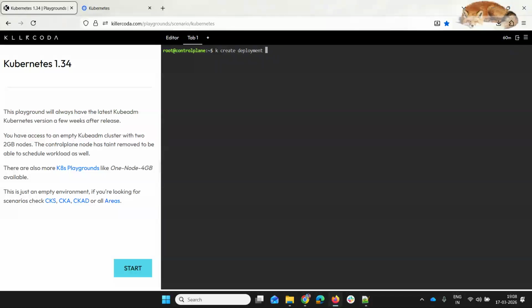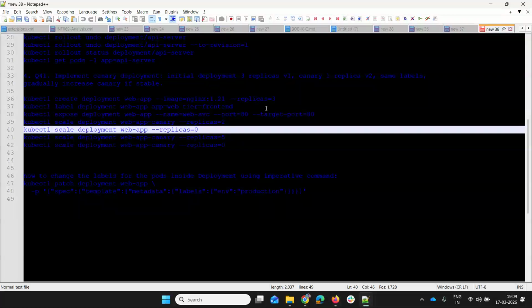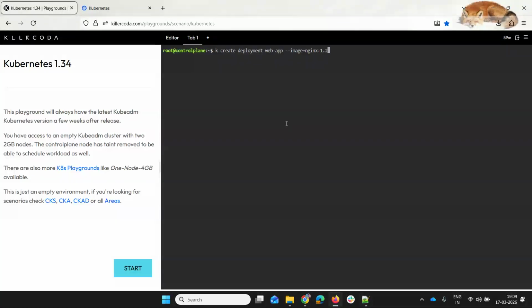I'm going to give a name called web app, and I want to create a deployment for an image, so I give hyphen hyphen image equals nginx with 1.21 as a tag, and I need three replicas for this deployment.